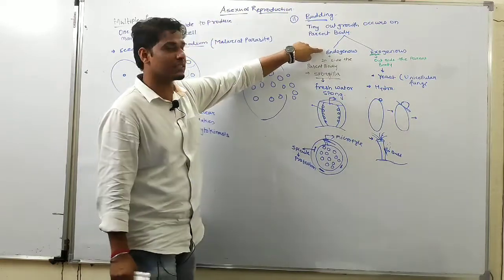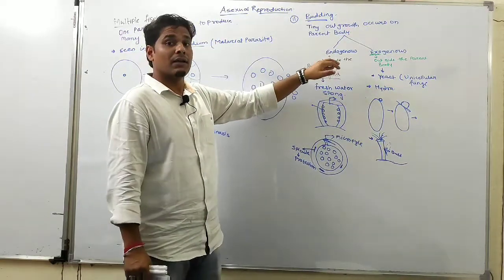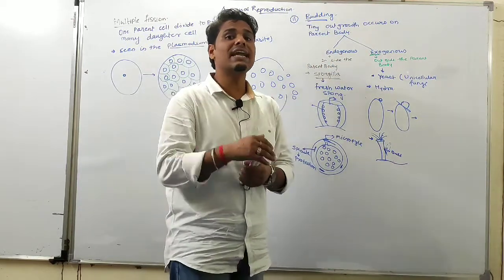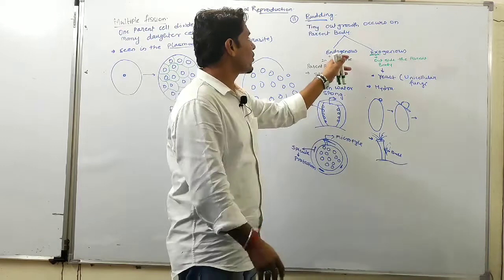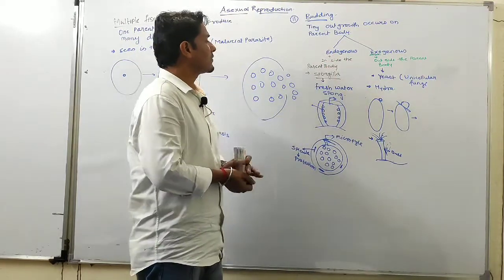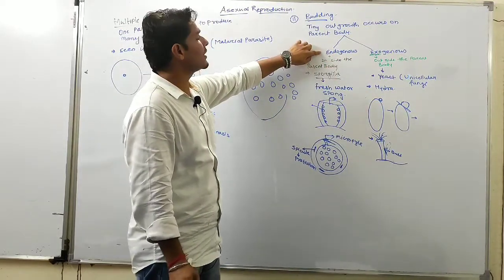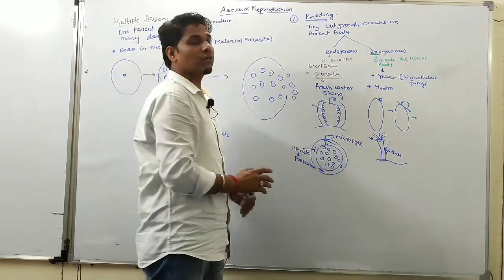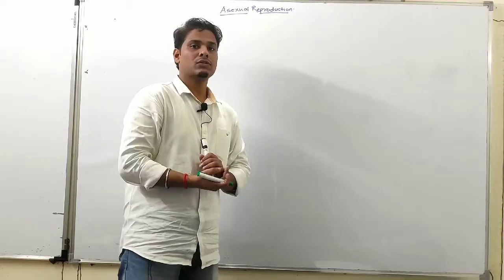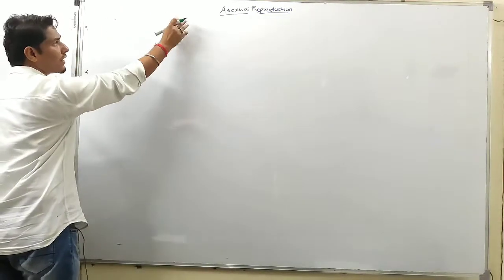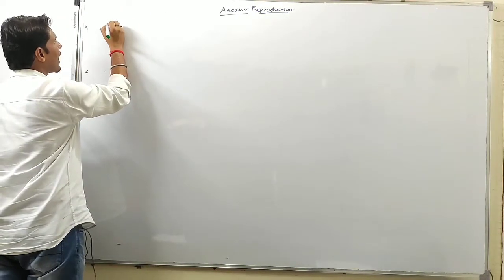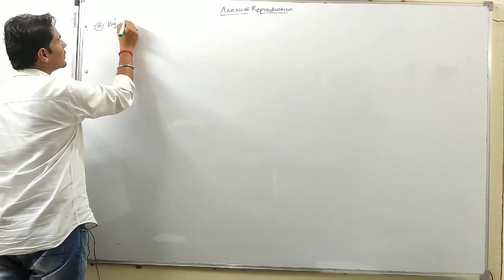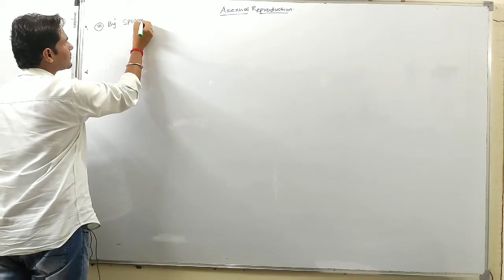And endogenous budding means those buds grow inside the parent body. Endogenous budding is seen in spongilla, and spongilla is a freshwater sponge. Okay, so the next method of asexual reproduction is by spore formation.